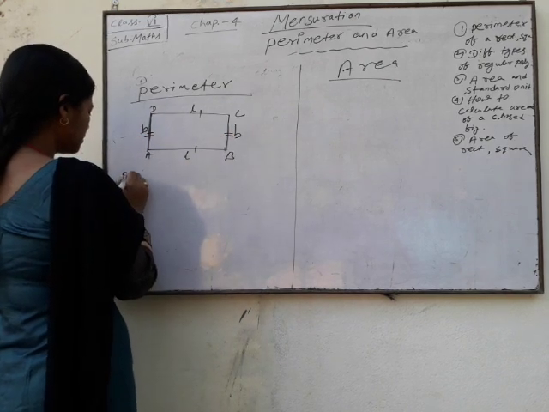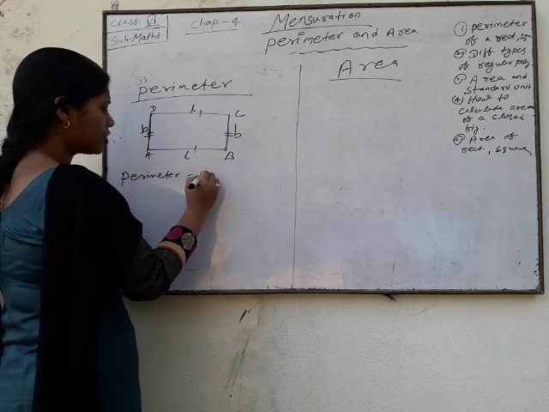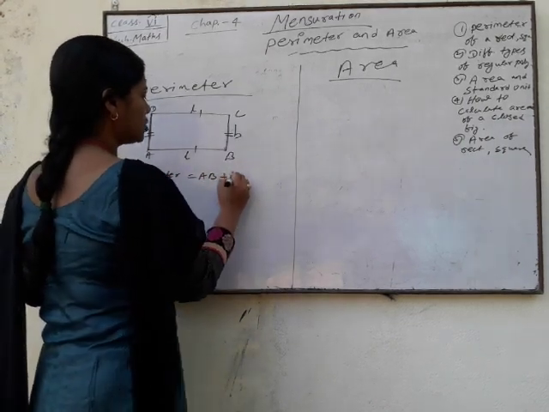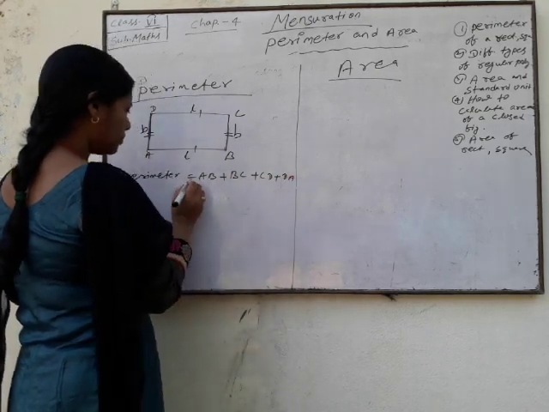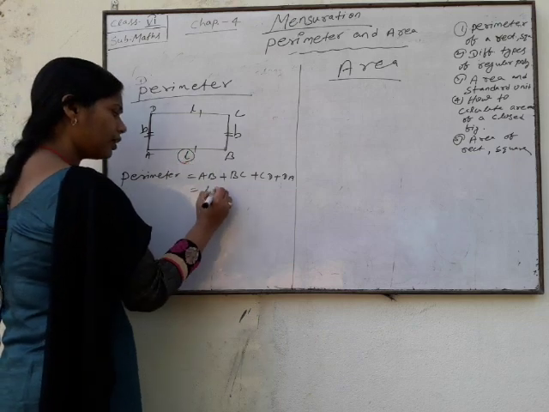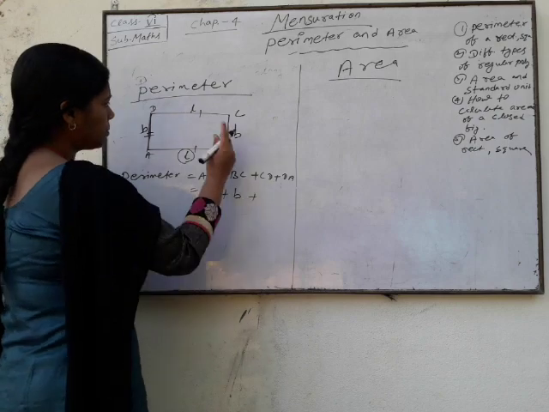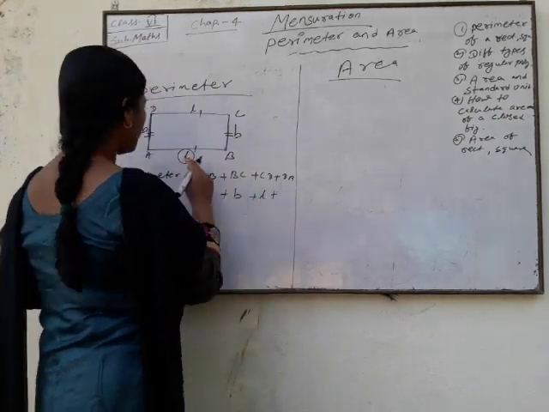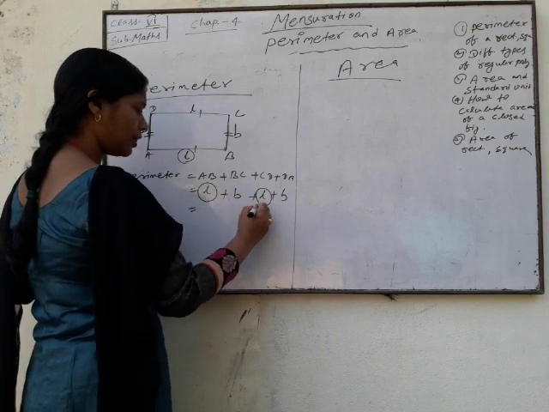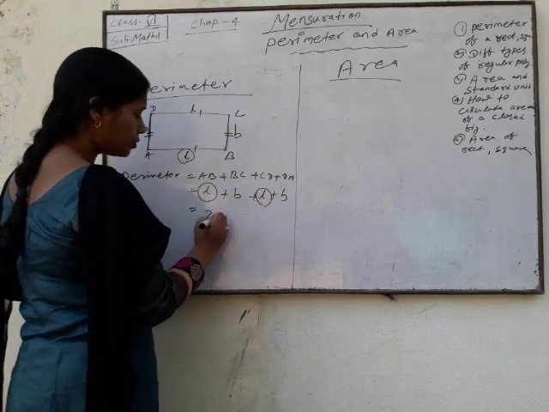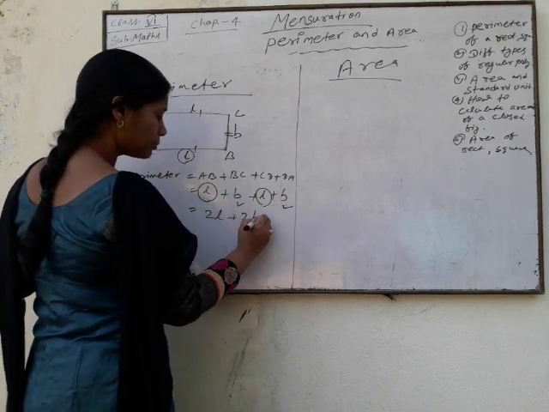And the perimeter is equal to the sum of all sides. It means AB plus BC plus CD plus DA. AB equals the length L, BC equals the breadth B, CD equals the length, and AD equals the breadth. Okay, L plus L is 2L, and B plus B is 2B.